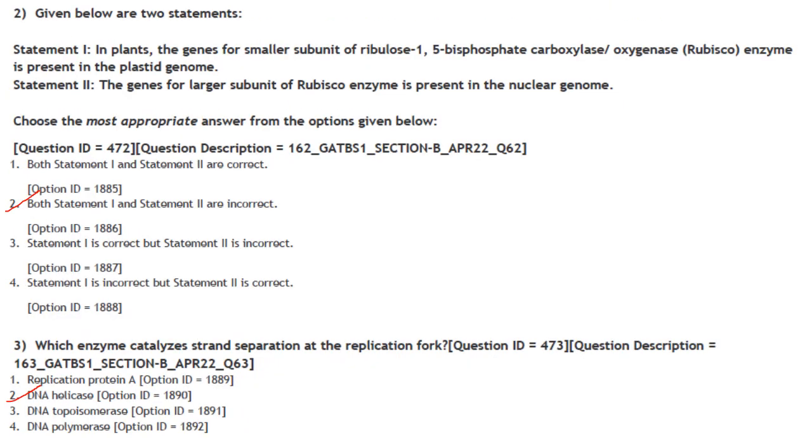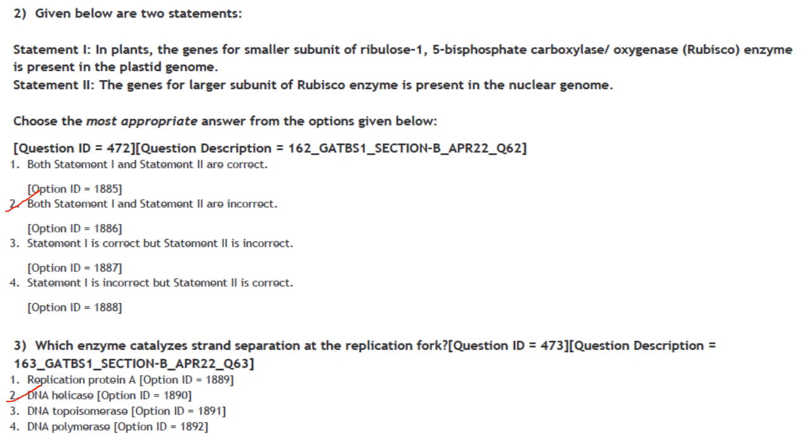Then next one. Given below are two statements. Choose the most appropriate answer from the options given below. Statement 1. In plants, the genes for smaller subunit of ribulose 1,5-diphosphate carboxylase oxygenase Rubisco enzyme is present in the plastid genome. The genes for larger subunit of Rubisco enzyme is present in the nuclear genome.